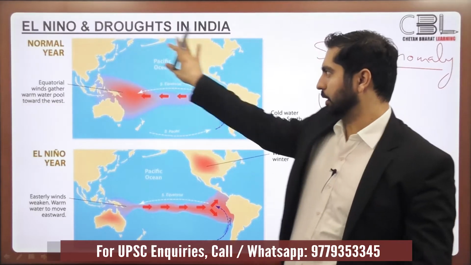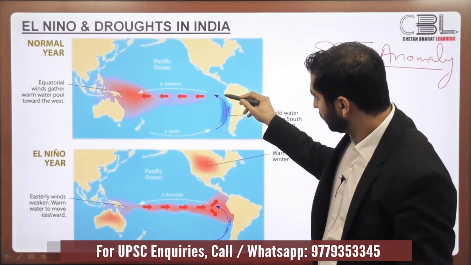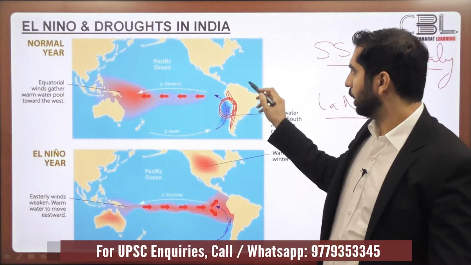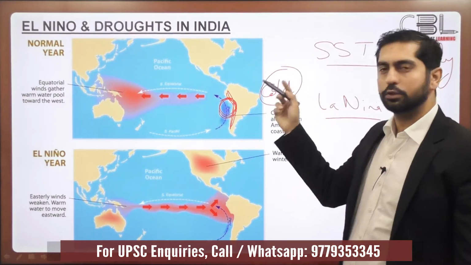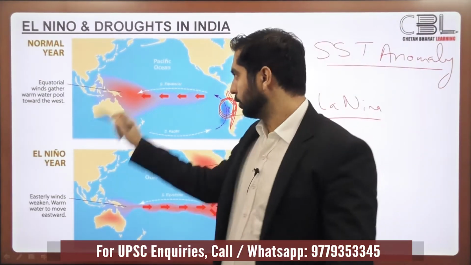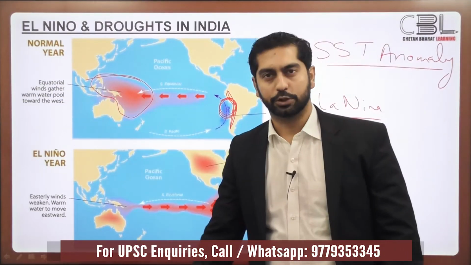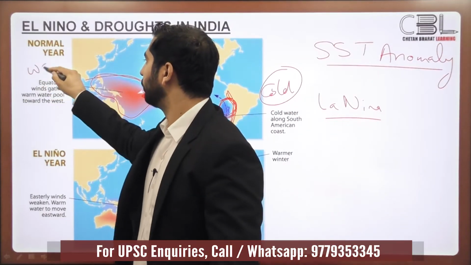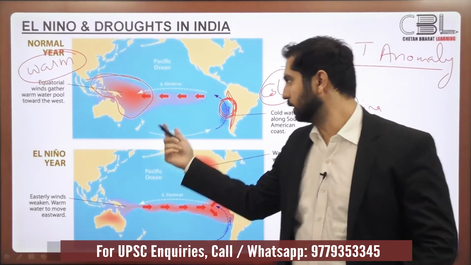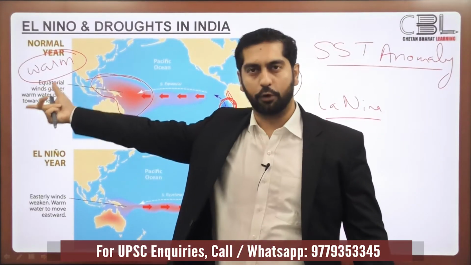So what happens during the normal years? Now this is the image of the Pacific Ocean. Usually, around the western coast of South America, in the normal years, you have cold water off the coast. And again in the normal years, off the coast of Indonesia and Australia, over here in the western Pacific Ocean, you normally have warm water. This is the normal situation. The eastern side of the Pacific Ocean has cold water, while the western side of the Pacific Ocean has warm water.